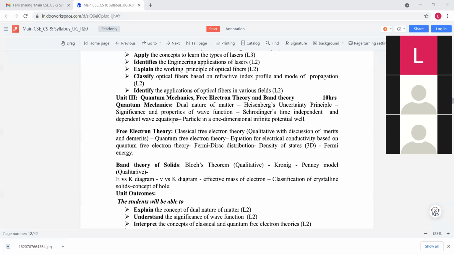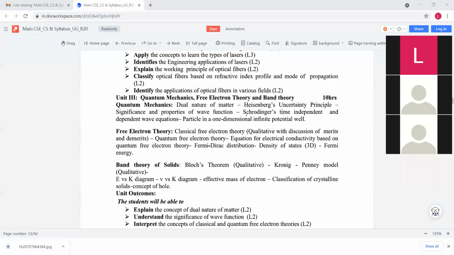And also we discuss a new concept, that is the wave function. This wave function clearly explains the dual nature of the particle, and it also explains the particle position. Now in this chapter we discuss what the wave function is and what its significance and properties are.